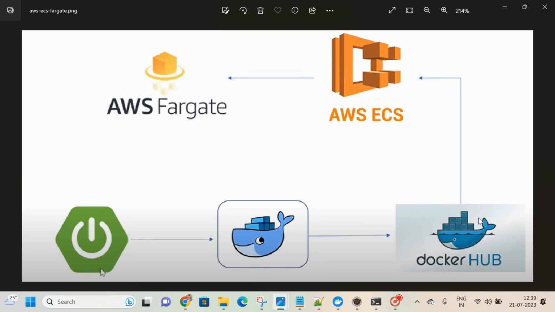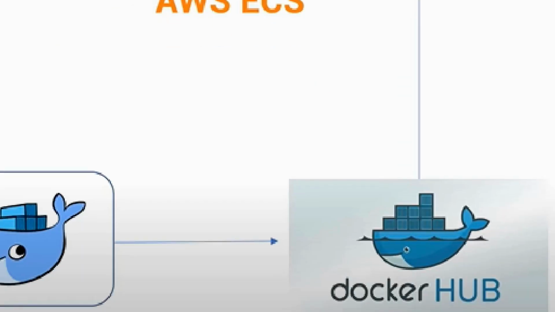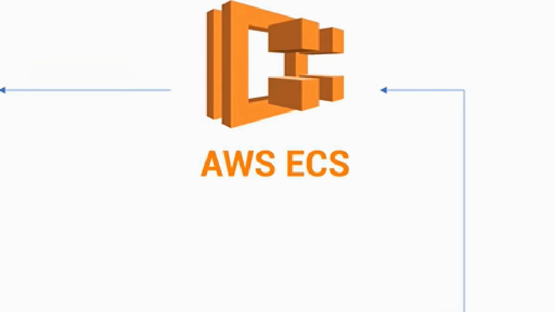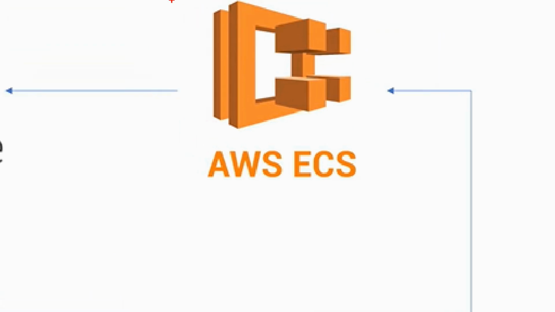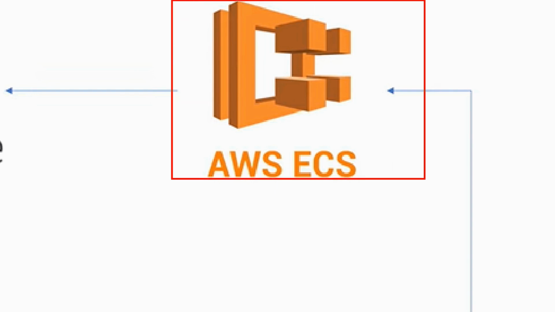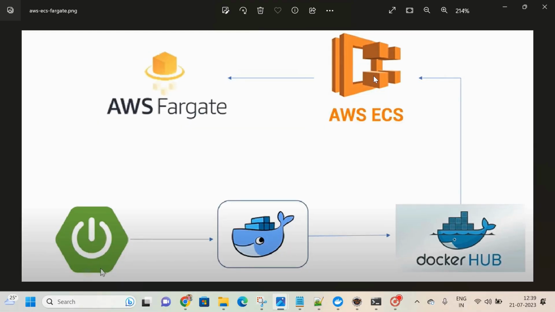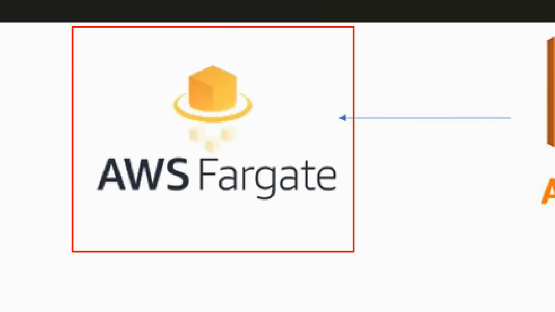Once the Docker image is ready in Docker Hub, we will pull that particular Docker image from AWS ECS. I will show you how. Once we pull it, we will run that Docker image, and to run it we are going to use the AWS Fargate service.